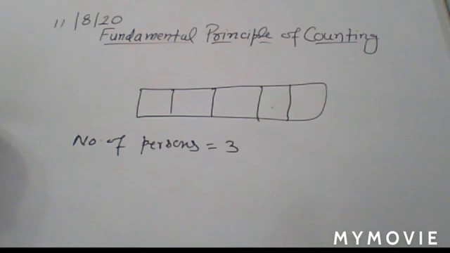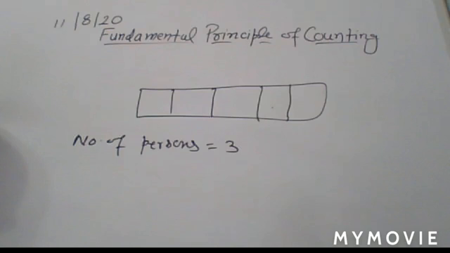Okay. So you write number of letters is equal to 10. Okay. And you have to form here a code of 4 letters. 4-letter code you have to form here.